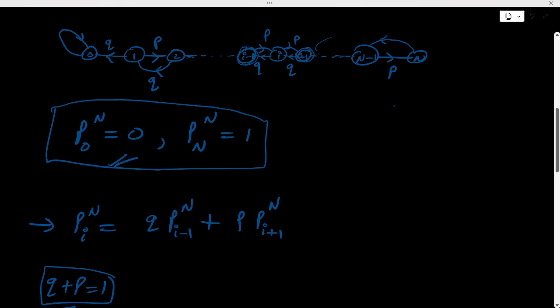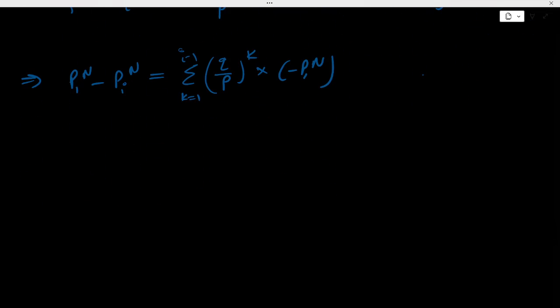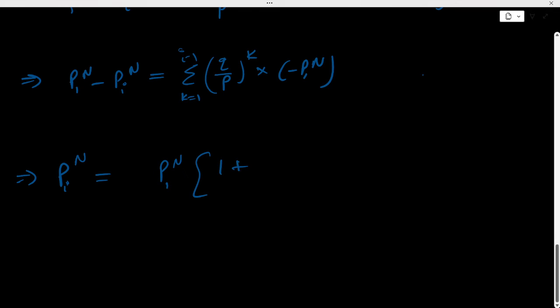From here P_0^n is 0, therefore this is just minus P_1^n. So this implies our P_i^n equal to P_1^n times (1 plus summation K running from 1 to i minus 1 of (Q by P) raised to K).